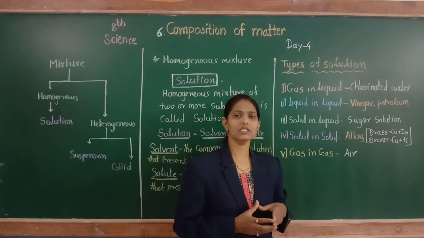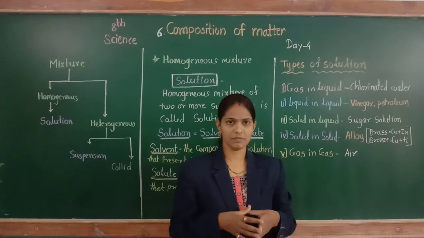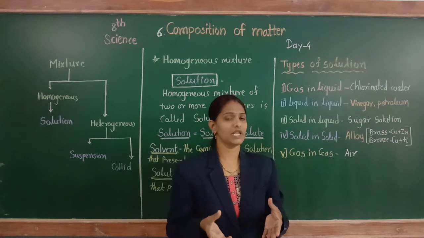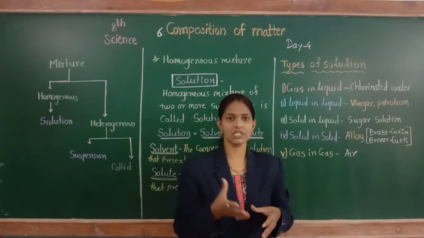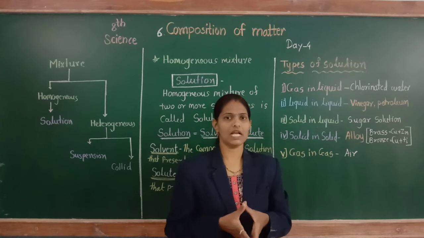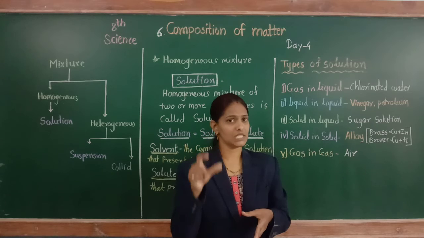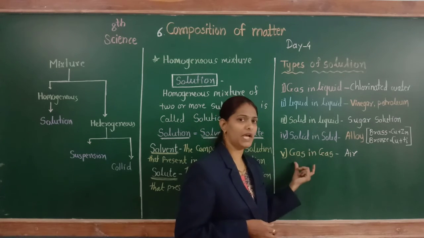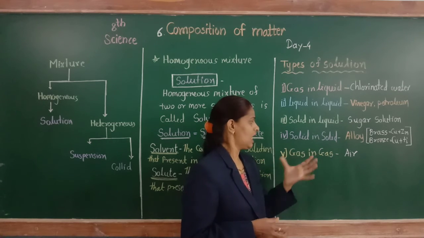Because air is a mixture of different gases: oxygen, nitrogen, carbon dioxide, sulfur dioxide, hydrogen sulfide. These are the different gases present in the air. These all are gases. So air is the example of gas in gas.